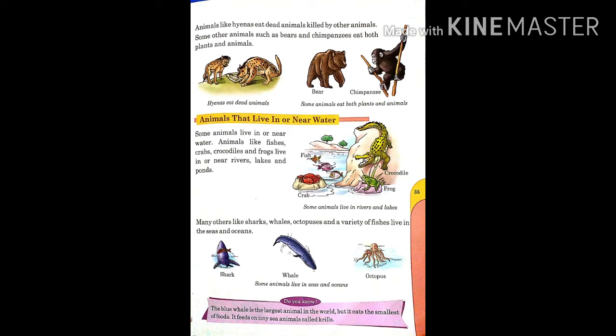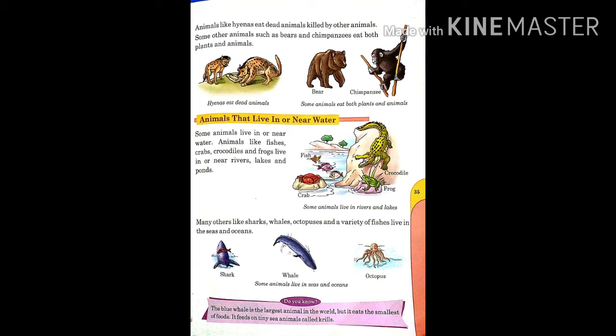So students, there are many animals like hyenas who love to eat flesh of dead animals killed by other animals. Bears and chimpanzees can eat both animals and plants to live. Next we have animals that live in or near water. You can see in this picture some animals that live in or near water: crocodile, frog, fish and crab.